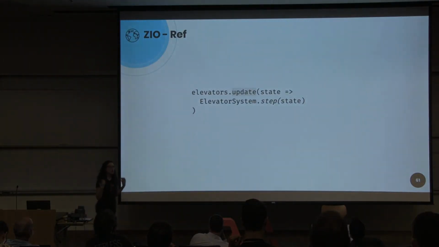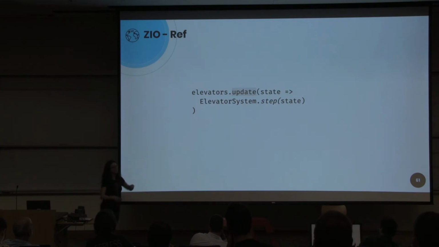Then we want to update the state of the elevator step by step, and this step function would check if the elevator is moving up. It would increment the current floor. If it's moving down, it would decrement the current floor, and it will update the state.